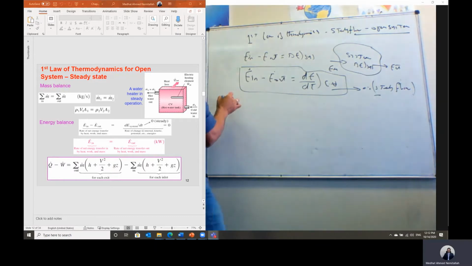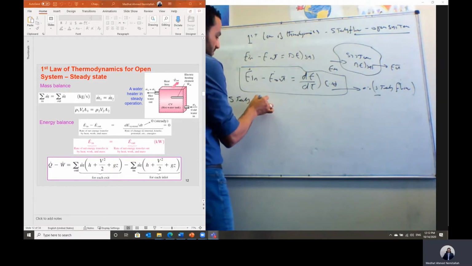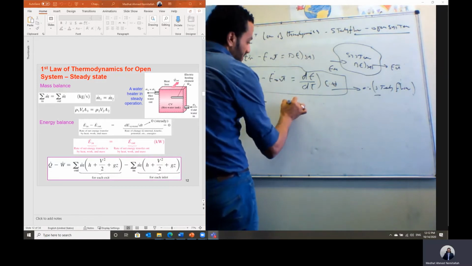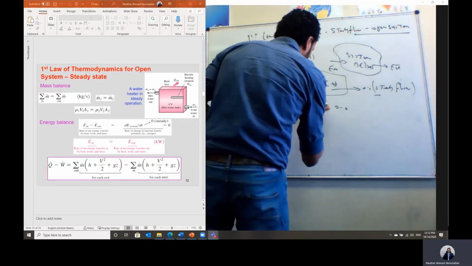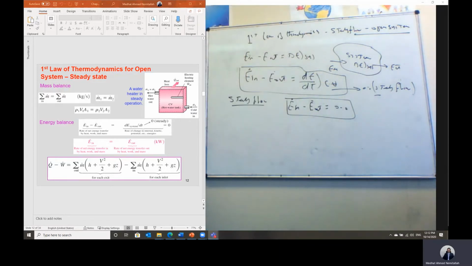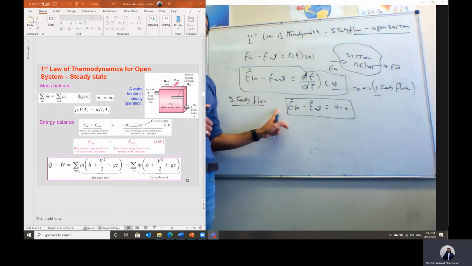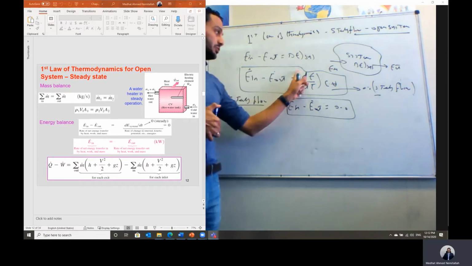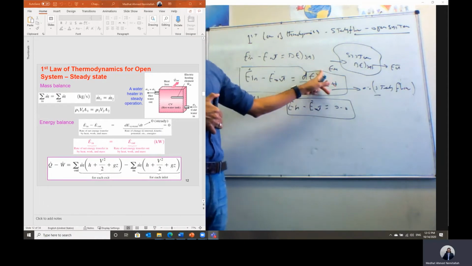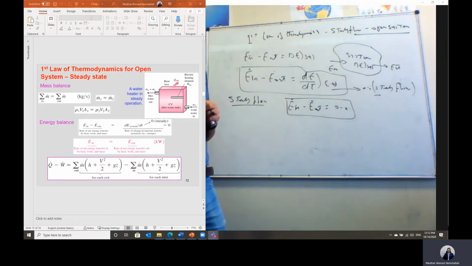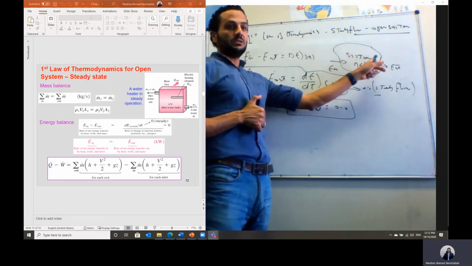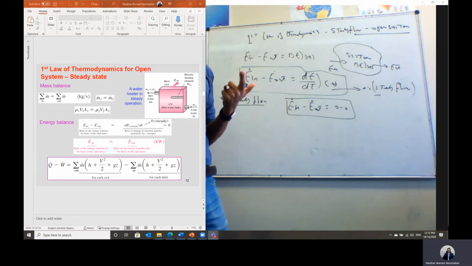But if this term is zero, so in the case when we do have a steady flow open system, we can say the rate of energy in minus the rate of energy out should equal zero. And this is actually the first law of thermodynamics for a steady flow open system. This term, which represents the energy change of the system within the control volume itself, will be zero in the case of steady flow, because we don't have a change with time. This energy, Shabab, is the energy of the system itself, which is the internal energy, the kinetic energy, plus the potential energy.